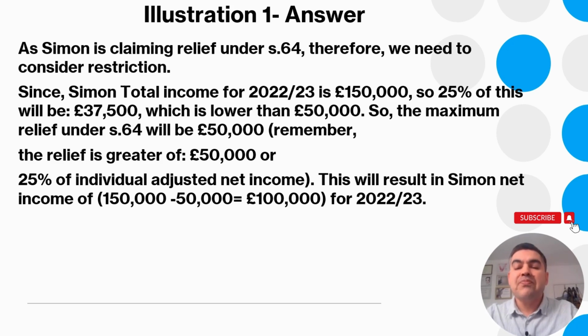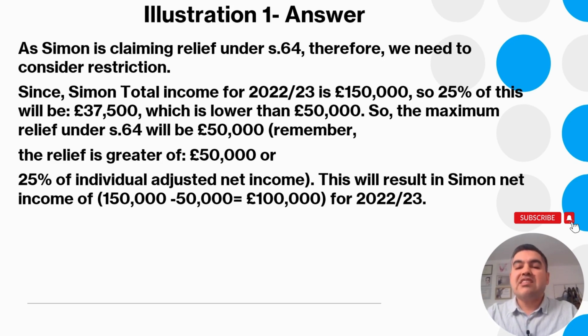Remember, you need to choose between 50,000 or 25% of adjusted net income. The adjusted net income of 150,000 multiplied by 25% gives 37,500, and then the 50,000. Whichever is bigger, definitely 50,000 is bigger. So choose the 50,000. Remember, the relief is the greater of 50,000 or 25% of adjusted net income.